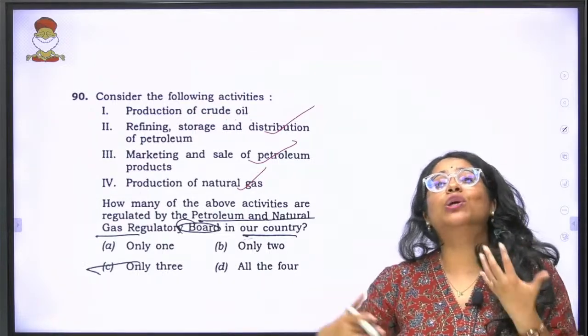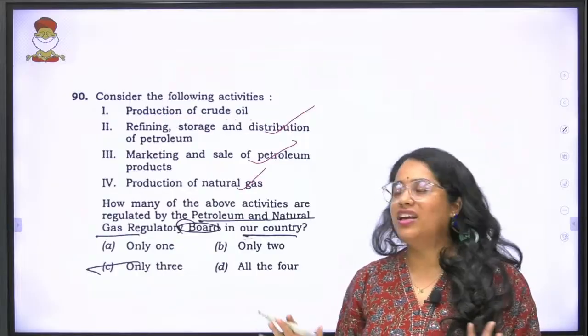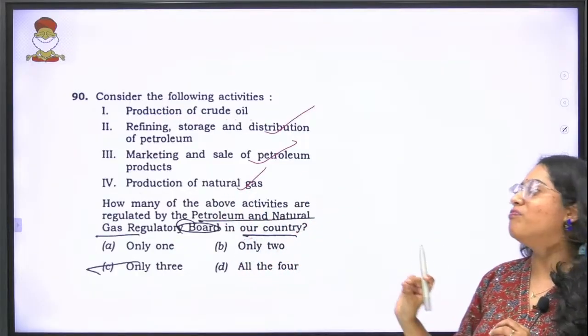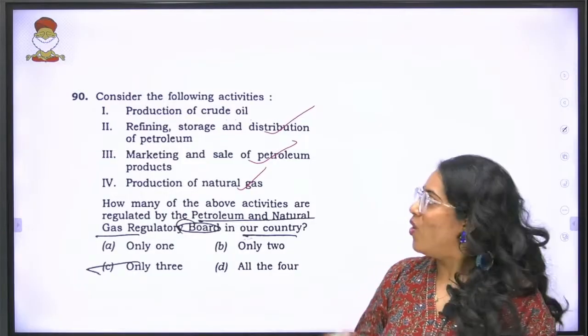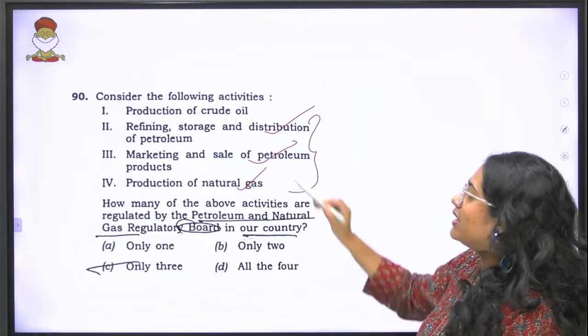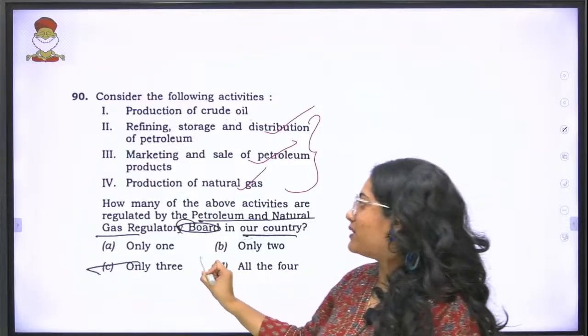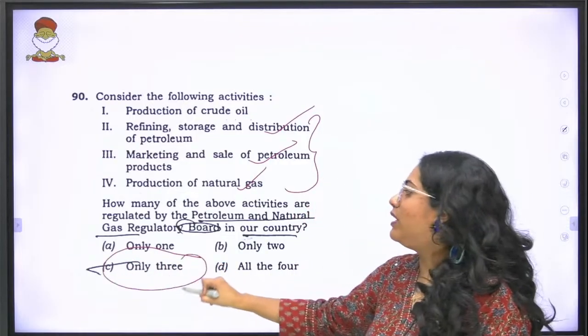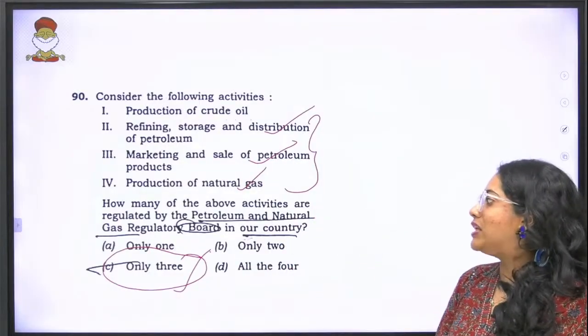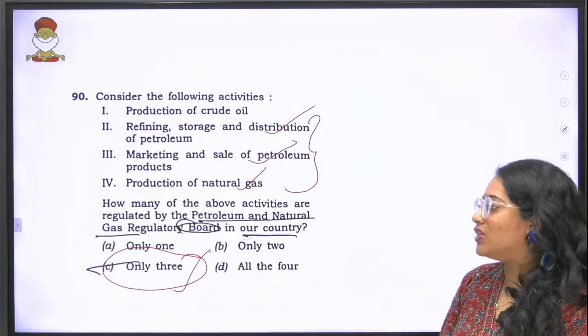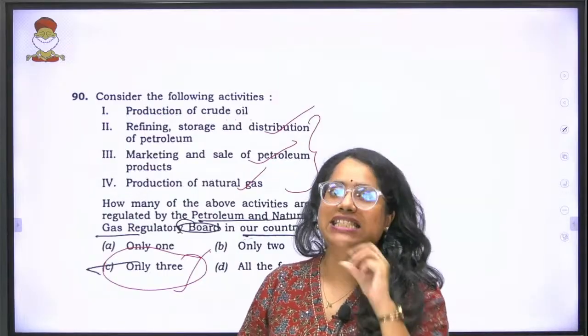So the actual production of crude oil is not actually taken care of by your Petroleum and Natural Gas Regulatory Board. Only 3 activities are taken care of, and the answer to this question is only three activities are taken care of by your Petroleum and Natural Gas Regulatory Board. So the answer to the 90th question is C.